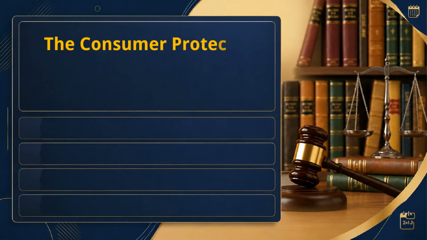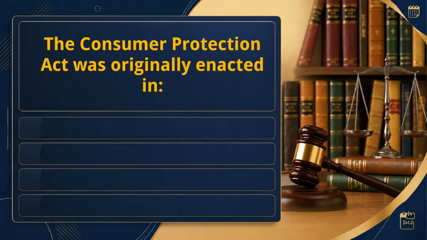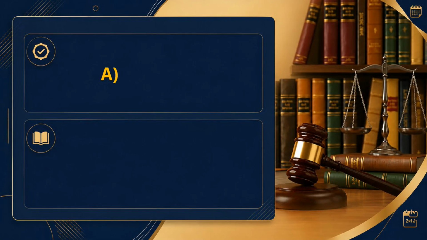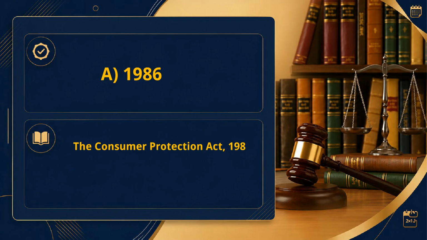The Consumer Protection Act was originally enacted in: A. 1986. B. 1991. C. 2005. D. 2019. The answer is A. 1986. The Consumer Protection Act, 1986 was enacted to protect consumer rights in India.